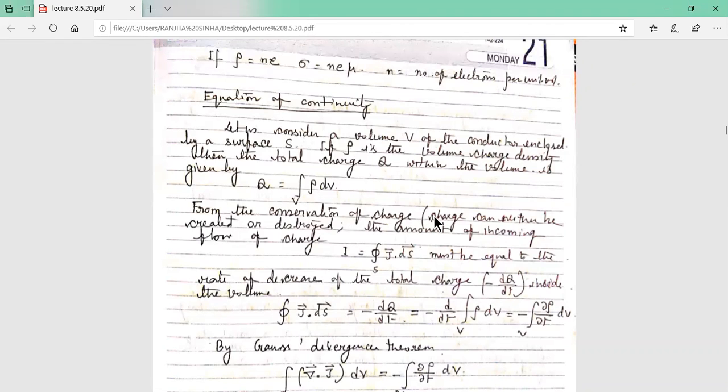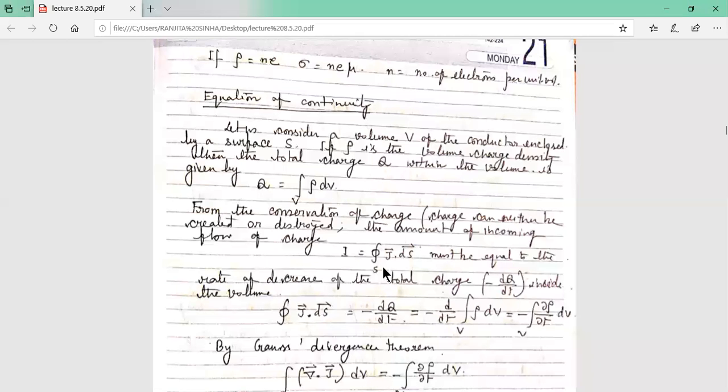From the conservation of charge, we can say charge can neither be created nor destroyed. The amount of incoming flow of charge, I equals the surface integral of J dot ds. This is the relation between current and current density.